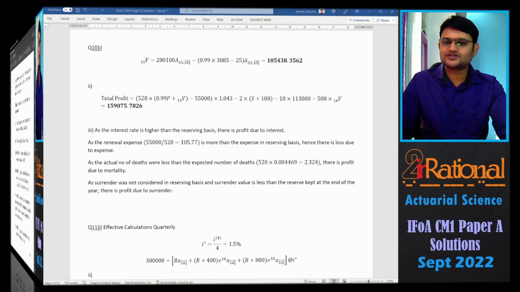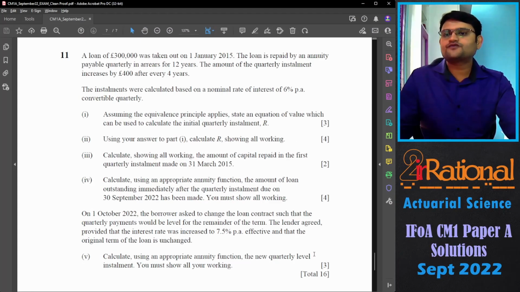Let's go to the last question. A loan of 300,000 was taken out on 1st January 2015. The loan is repaid by an annuity payable quarterly in arrears for 12 years. The amount of quarterly installment increases by 400 after every 4 years. The installments were calculated based on a nominal rate of interest of 6% per annum, convertible quarterly.